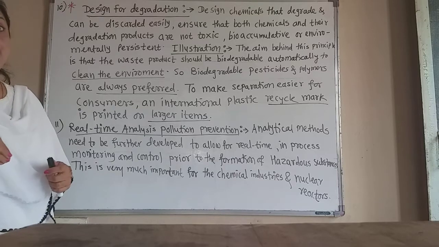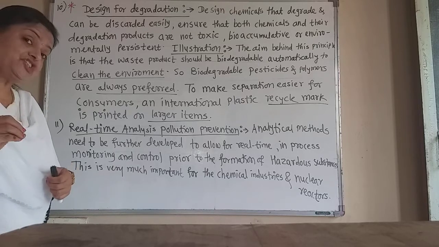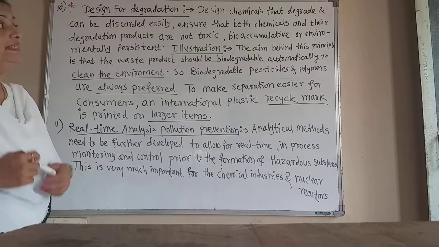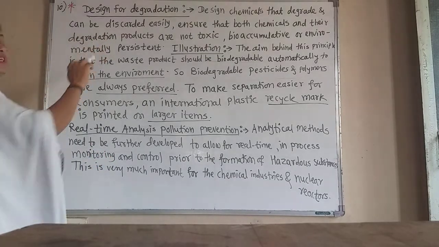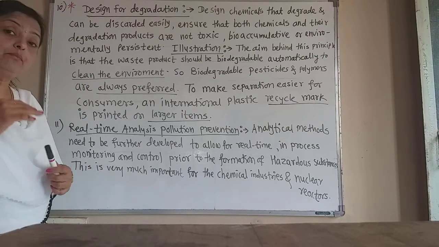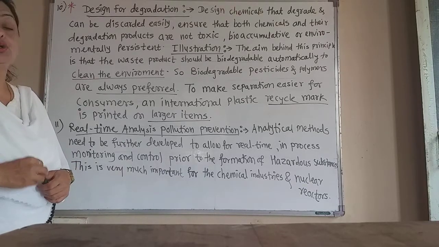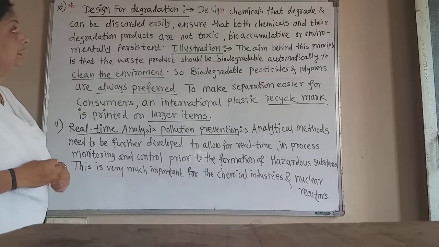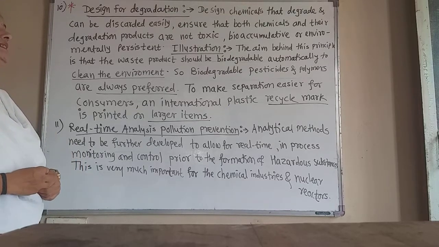So the aim of green chemistry is to design such degradable substances. Design chemicals that degrade and can be discarded easily. They must be biodegradable easily and must be discarded easily. Such chemicals we have to design to achieve the aims of green chemistry. Now this is the 10th principle, to design for biodegradable chemicals or substances.